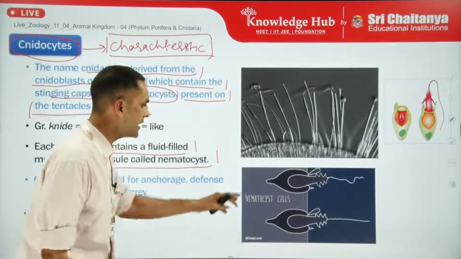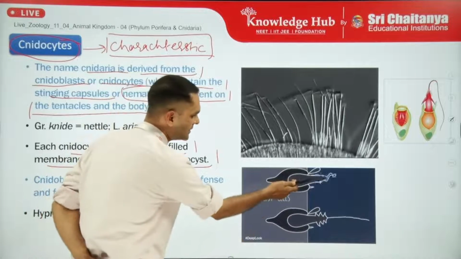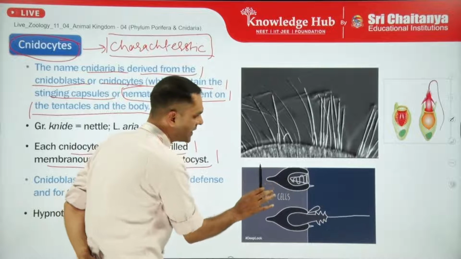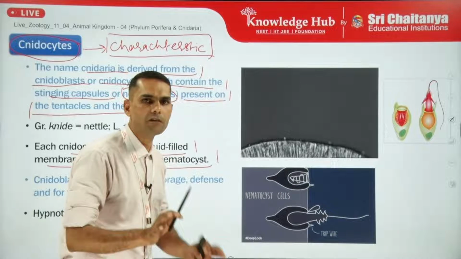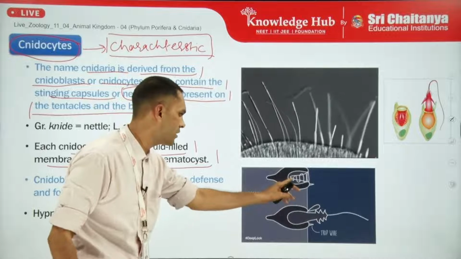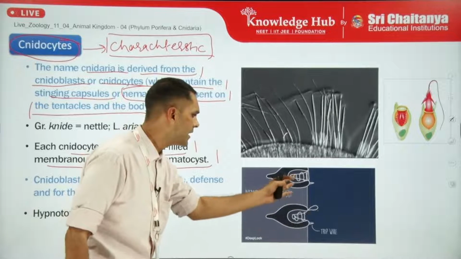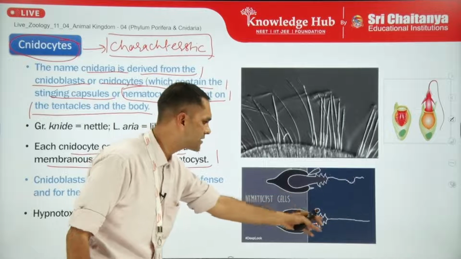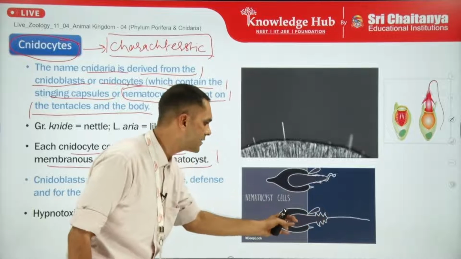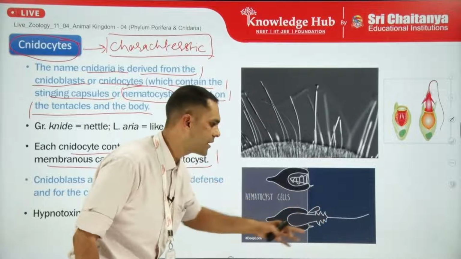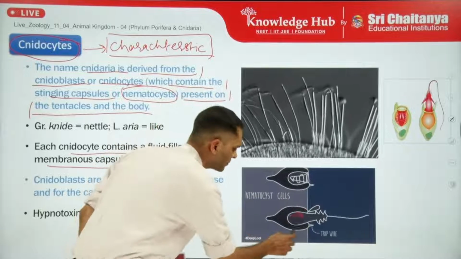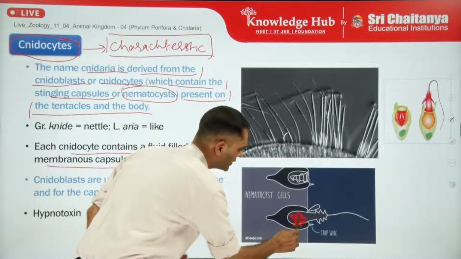As we can see in this diagram, this is an example of an undischarged cnidoblast. When it gets discharged, it erupts out all of its parts along with its needle thread-like structure, and with this thread it also releases the hypnotoxin which is present inside the capsule.